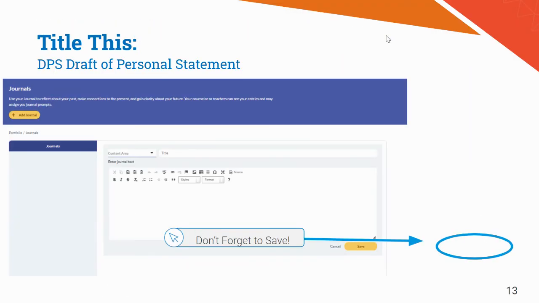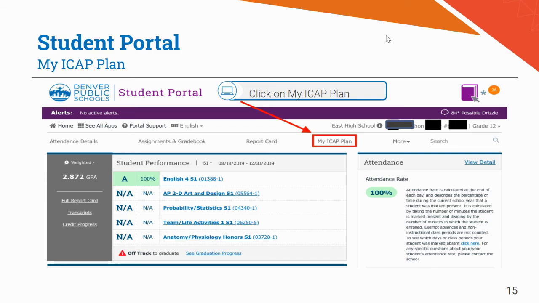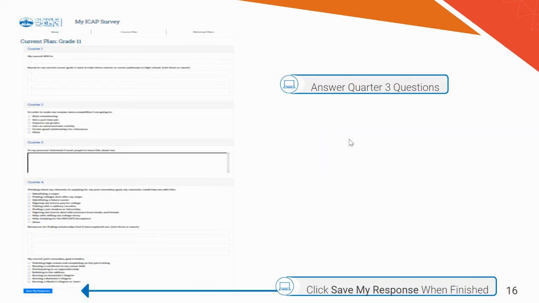All right, we're going to come back to the last part. Go back in Student Portal. Click on your My ICAP Plan menu tab. And you're going to answer, actually this says Q3 question. It's really super simple. It's right here and it's about your personal statement. It's basically saying what would you want colleges or anybody to know about you from your personal statement. And that's the mindset you need to have when you're doing that personal statement: what do you want them to know about you?